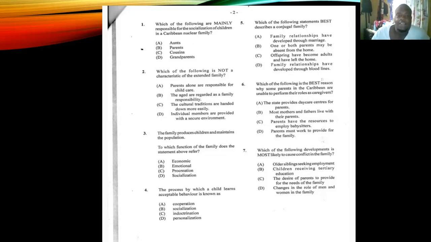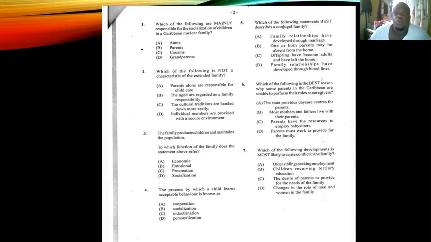Number 3 says the family produces children and maintains the population, right? To which function of the family does the statement above refer? Is it A, economic, B, emotional, C, procreation, D, socialization? The answer is C, procreation. That is the continuation of the human race when the family produces children or have babies. Number 4 says the process by which a child learns acceptable behavior is known as A, cooperation, B, socialization, C, indoctrination, or D, personalization. The answer is B, socialization.